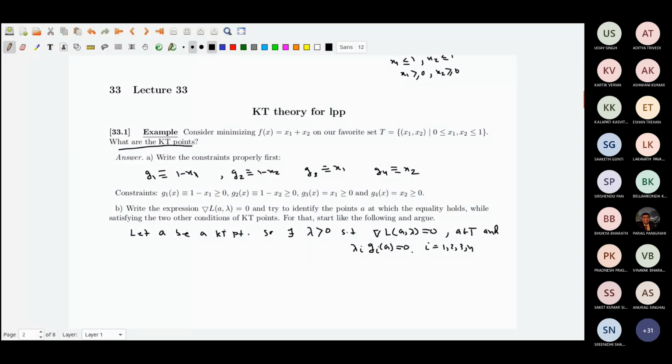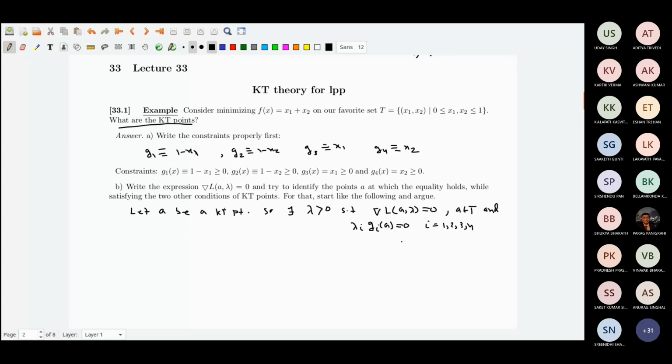So now what is grad L(A, lambda)? That basically means grad F, which is (1, 1), is equal to lambda 1 times the first one, (minus 1, 0), plus lambda 2 times the next gradient. So there exists lambda greater than or equal to 0, that is a vector.